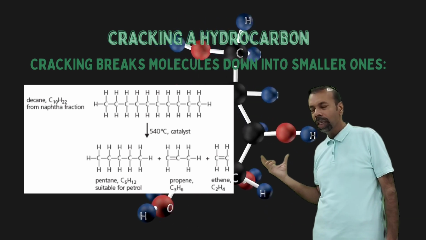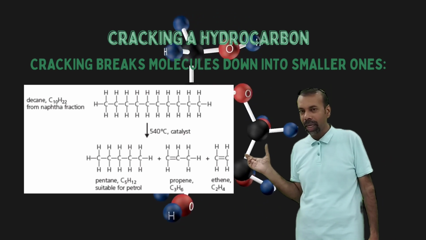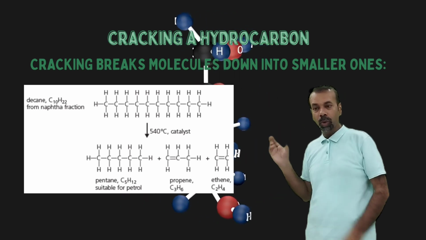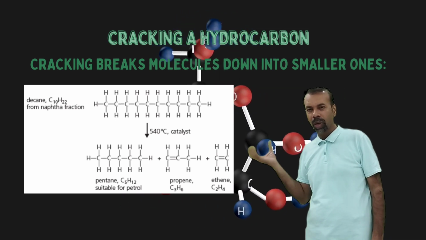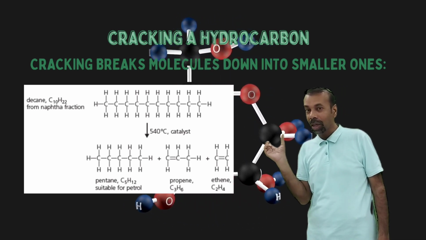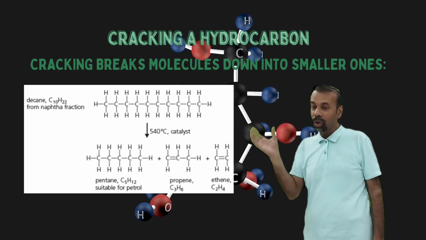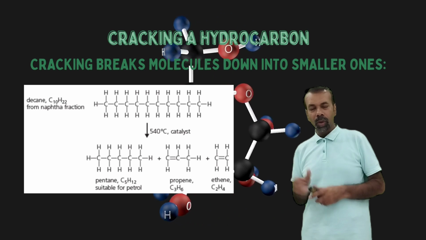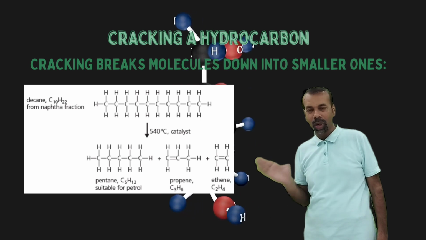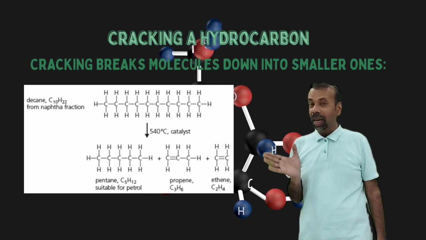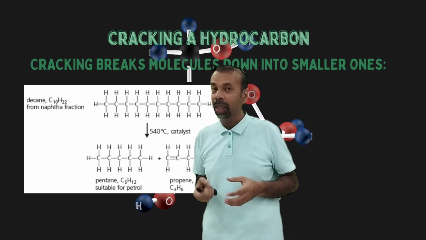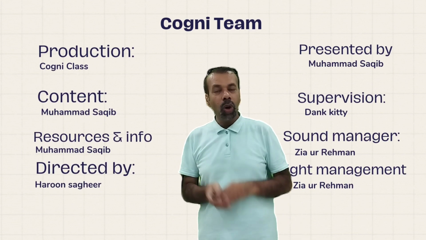You can see in this diagram, we can perform cracking in the lab as well. If we have a long chain hydrocarbon, for example decane, put it into the tube and heat it in the presence of aluminum oxide, it will produce bubbles. So bubbles mean the liquid substance has been broken down into gases. Look at this. A long chain hydrocarbon is broken down into two or three smaller compounds. This process is called cracking. And again, cracking is done to get smaller compounds because smaller compounds are more valuable. They have the best flammability. Hope you got this.